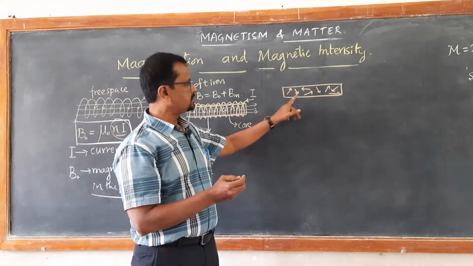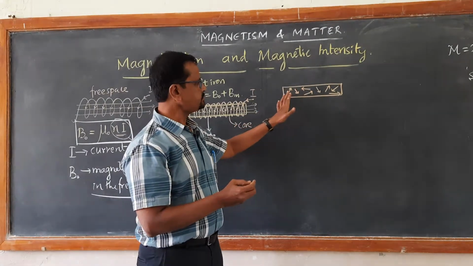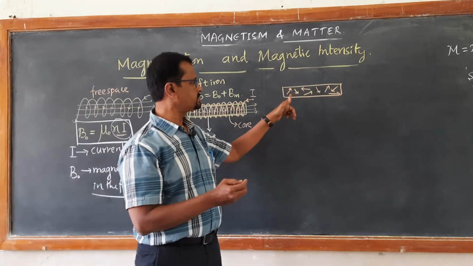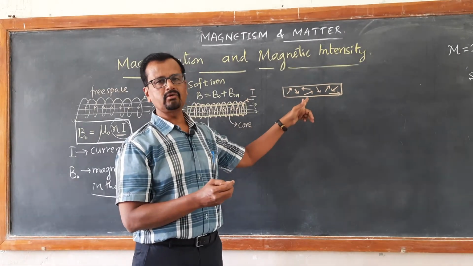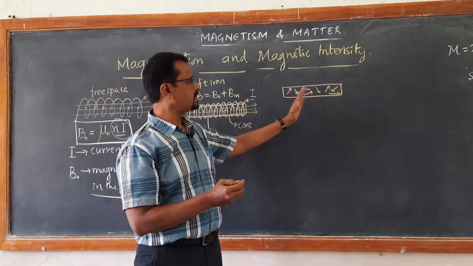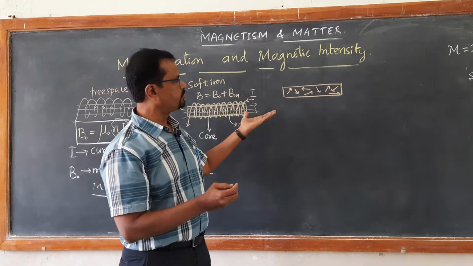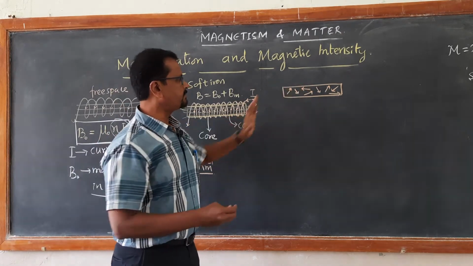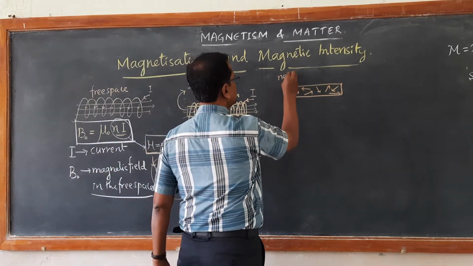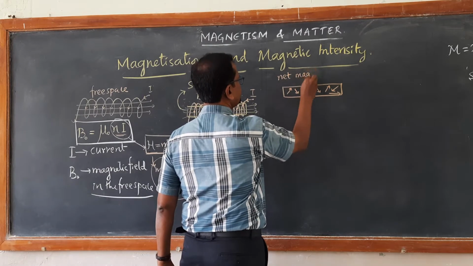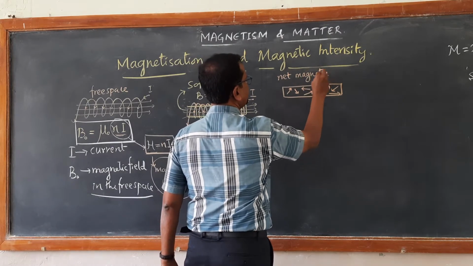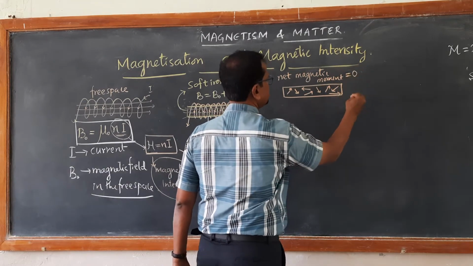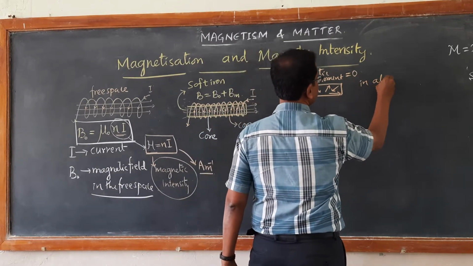I have taken very few orbital magnetic moments of electrons revolving around the nucleus. These are the atomic moments, and they are randomly oriented. So before being kept in an external magnetic field, the net magnetic moment is equal to 0 in the absence of an external field.